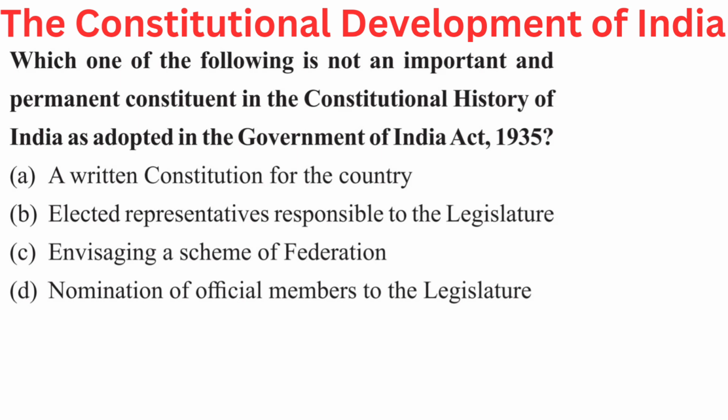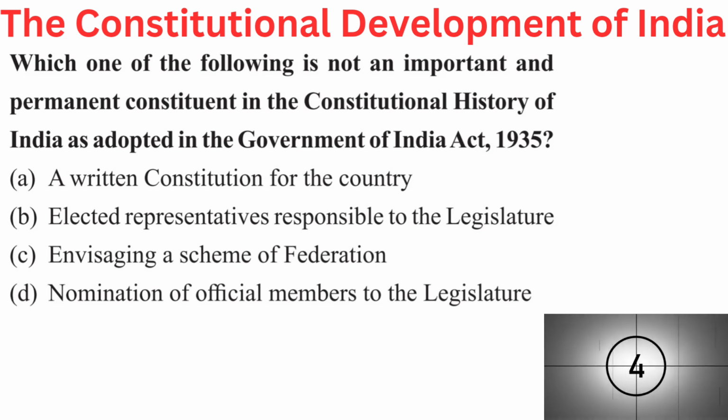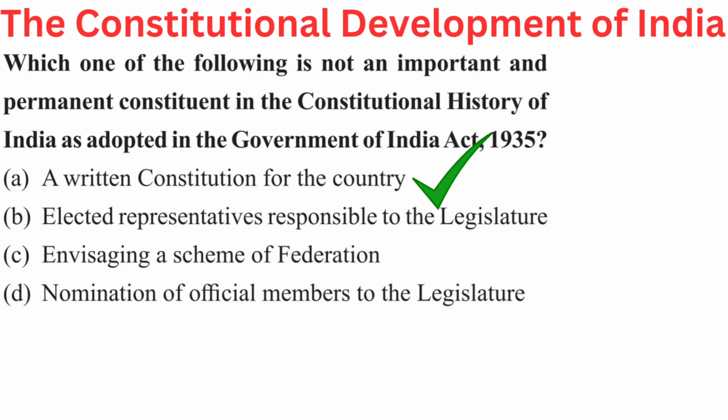Your question is, which one of the following is not an important and permanent constituent in the constitutional history of India as adopted in the Government of India Act 1935? Your options are A. A written constitution for the country, B. Elected representatives responsible to the legislature, C. Envisaging a scheme of federation, or D. Nomination of official members to the legislature. Right answer is A. A written constitution for the country.